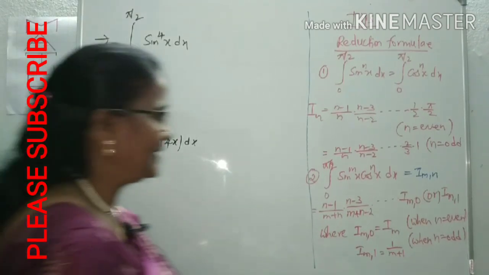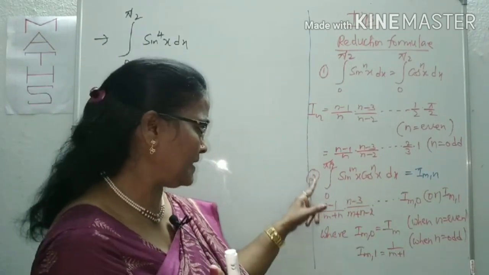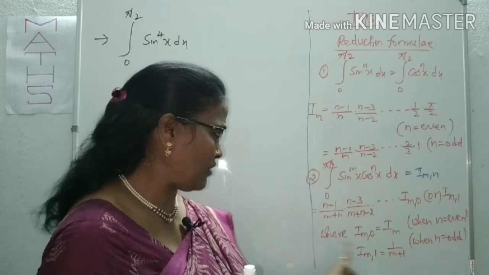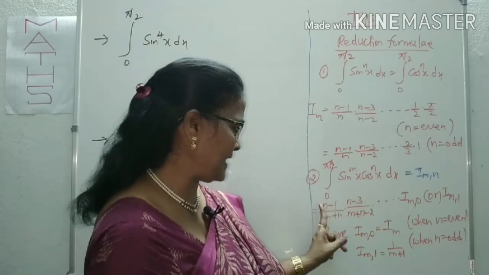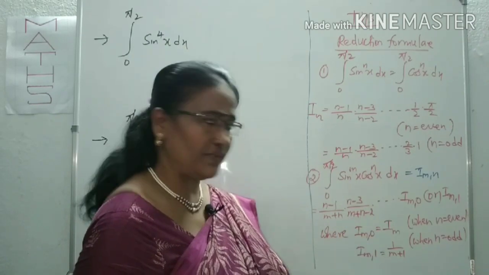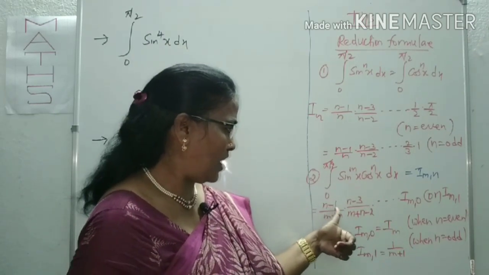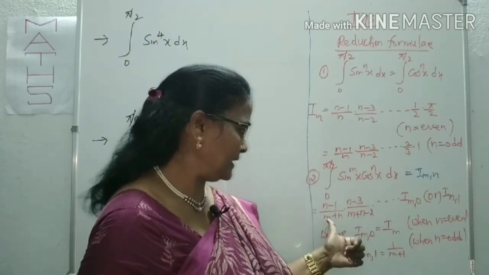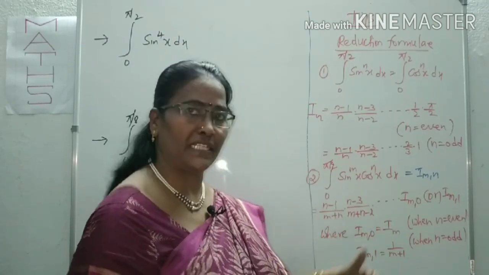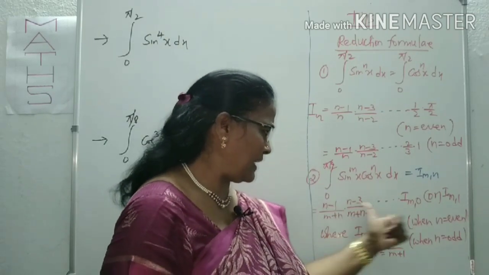Right. Here also the limits are from 0 to pi by 2. What are the conditions here? The first condition is (n minus 1) by (m plus n), (n minus 3) by (m plus n minus 2). We can observe that in the numerator, all odd numbers are deducted from n. In the denominator, all even numbers are deducted from m plus n. We are going to apply it like this.